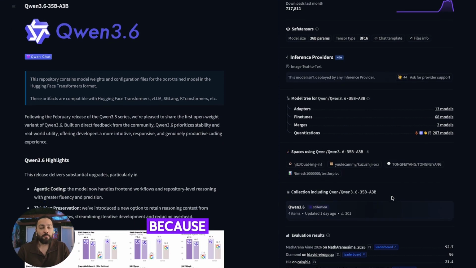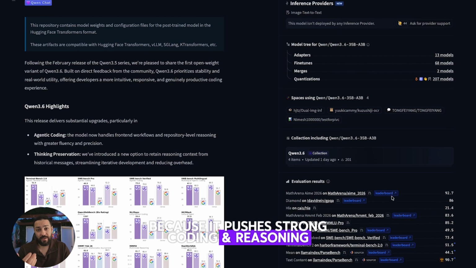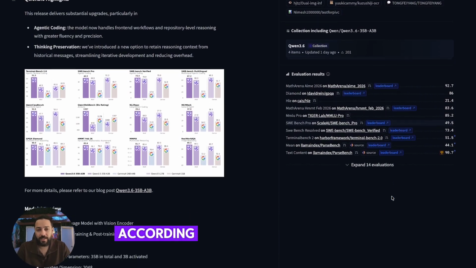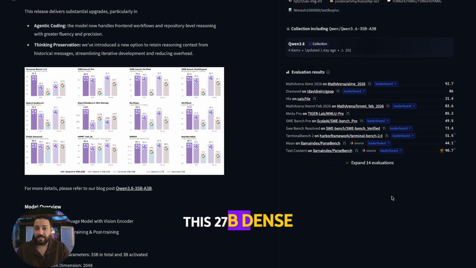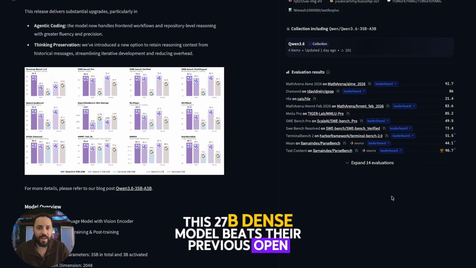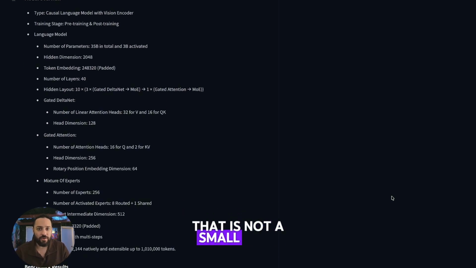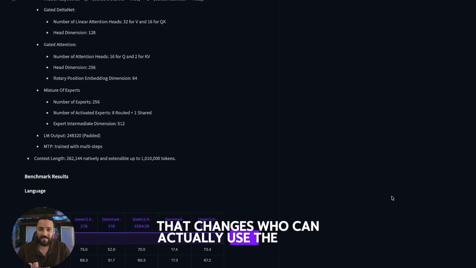Qwen3.6-27B matters because it pushes strong coding and reasoning into a model size that is way more practical to deploy. According to Qwen's release, this 27B dense model beats their previous open flagship MOE on key coding and agent benchmarks. That is not a small jump. That changes who can actually use this stuff.